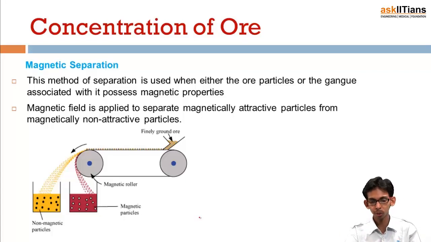In this, you can see we have two rollers and a leather belt. One of the two rollers is magnetic while the other one is non-magnetic. On the non-magnetic side of the roller, we put the powdered ore. This ore moves toward the magnetic end, and when the ore reaches the magnetic end, it has two components, one magnetic, another non-magnetic.